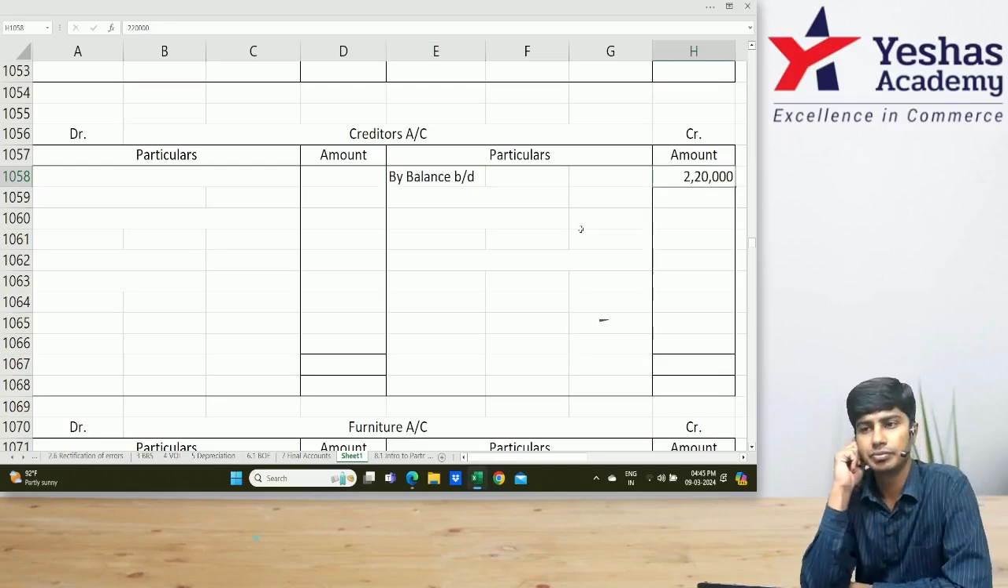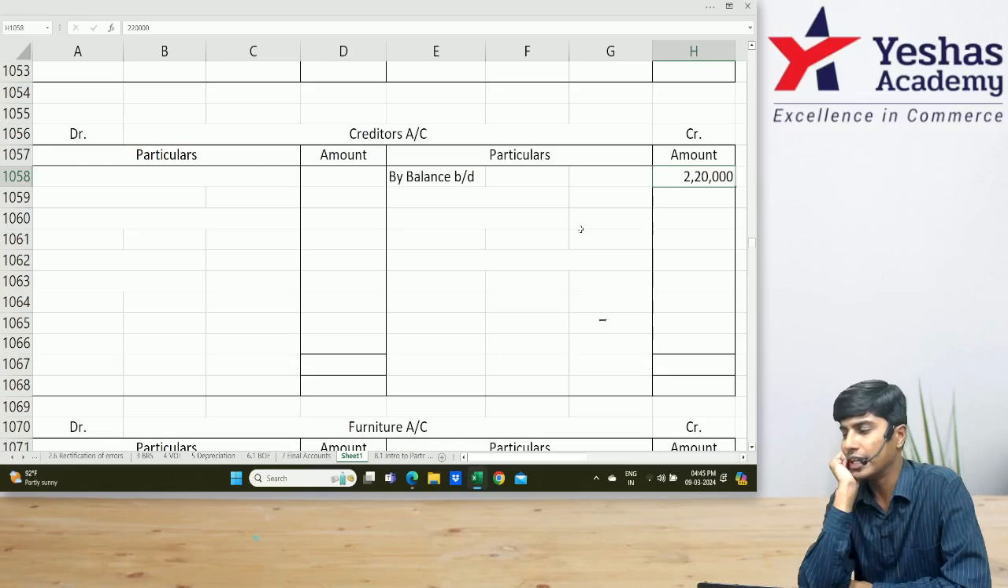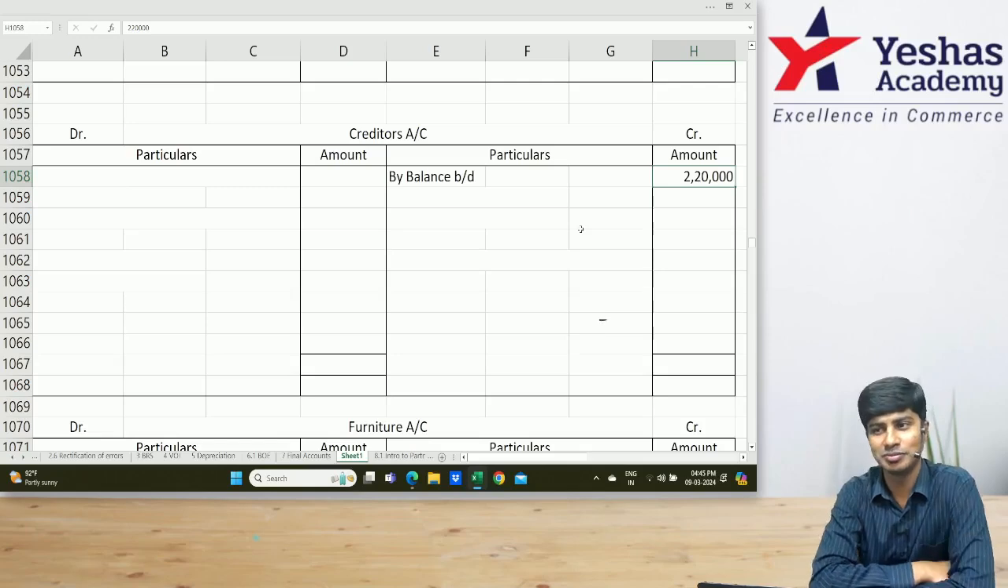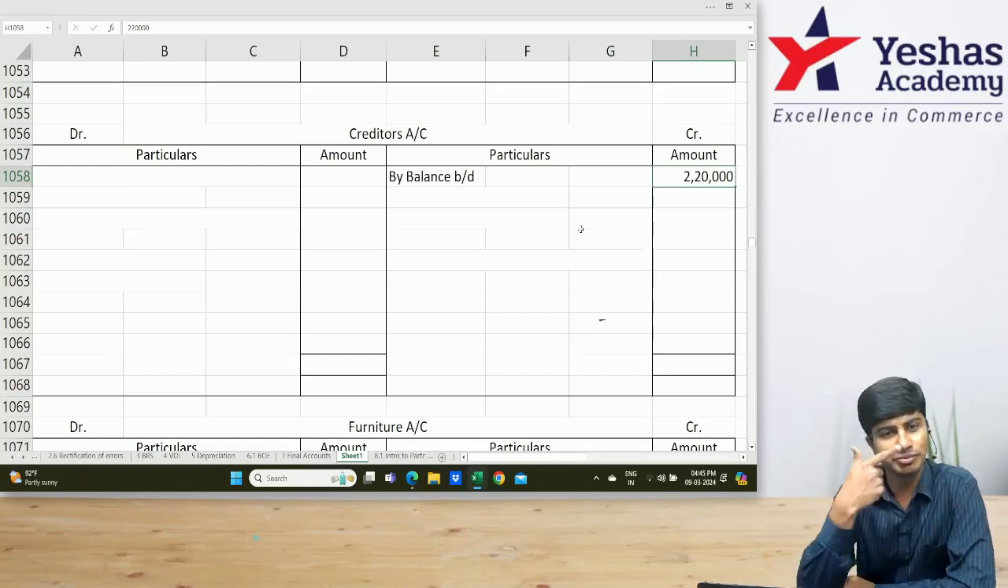Bigger. In the creditors account, credit side, by balance brought down 2,20,000. Should I give a pause after writing at one place? To short term memory. You're like a worse version of that.